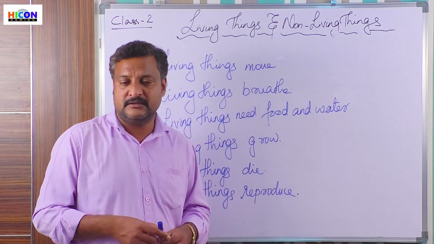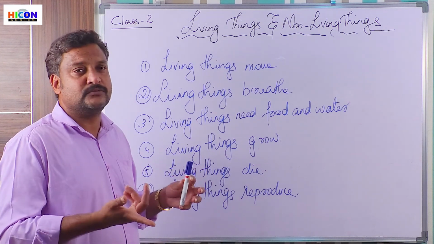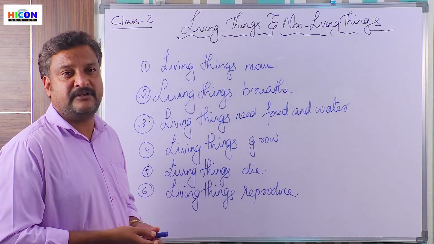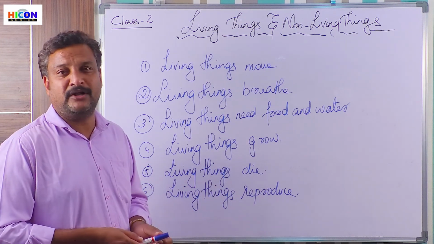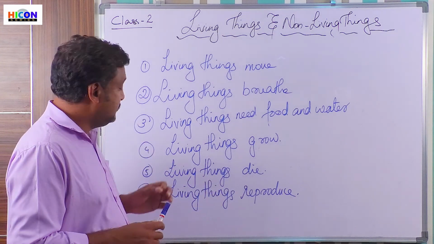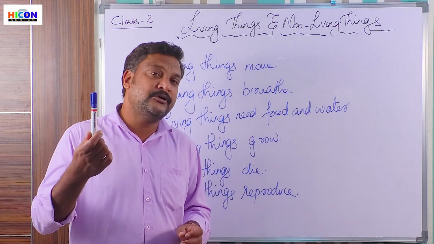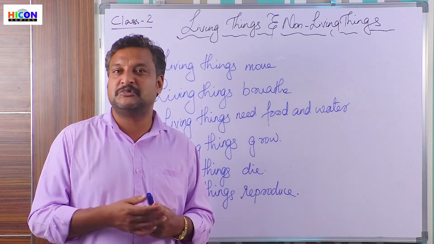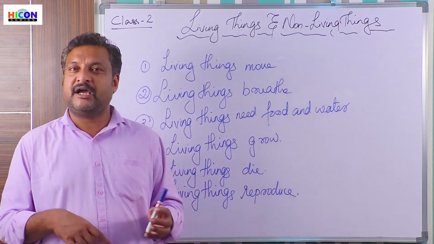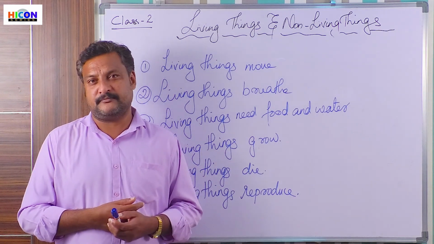Right? Then, the next thing, living things die. Will this pen die? No. The pens won't die. A chair will not die. A table will not die. No non-living thing will die. Then, living things reproduce. Will a pen reproduce its own pen? A new pen? No way, isn't it? We have got to make a new pen. It cannot produce a new pen.